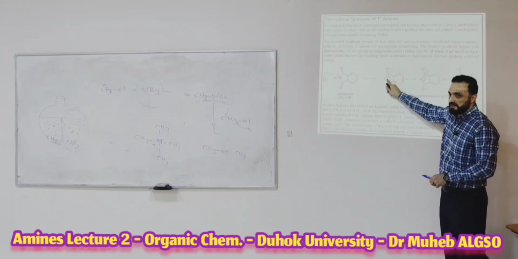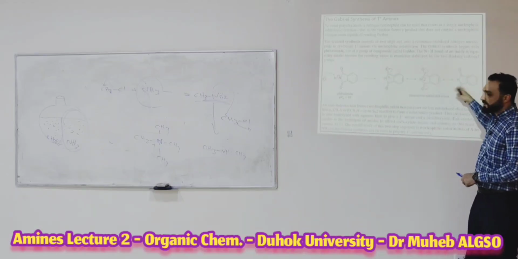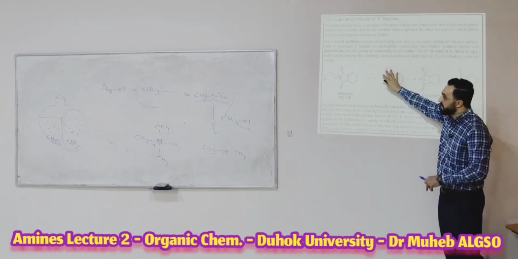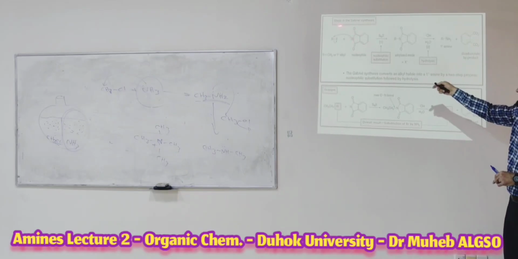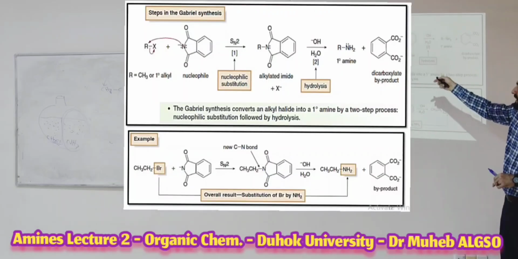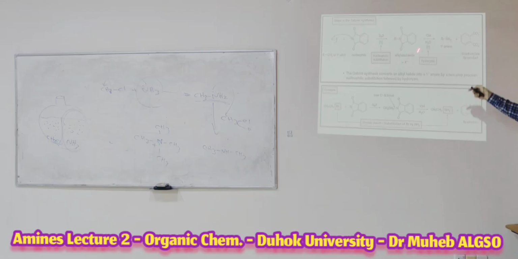This is the negatively charged nitrogen, stabilized by resonance. In the second step, the nucleophile reacts with the alkyl halide by an SN2 reaction to give this alkylated imide.